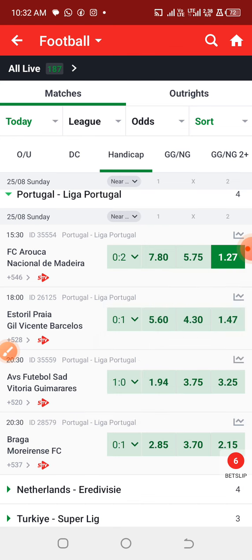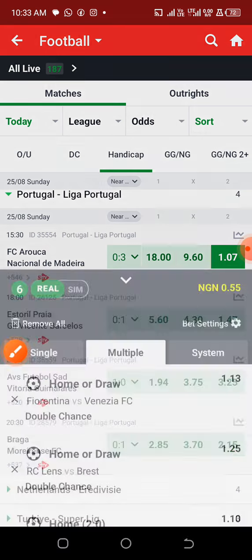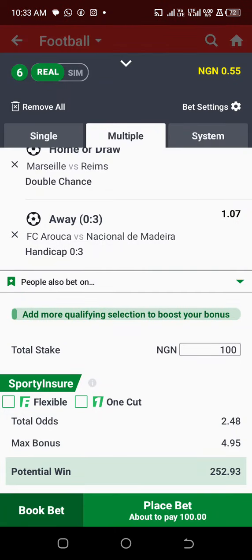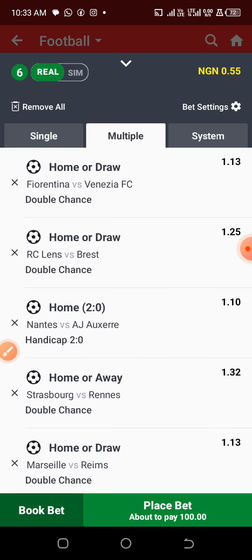So alright, now let's check. We have 6 games already predicted. So later today I'm going to drop another odds, probably around 5 odds or 10 odds. We have enough games to go for in today's weekend. So now let's see the total odds we've gotten. The total odd for these particular 6 games is just 2.48 odds. And for people that are not using this particular platform, you can select it manually.